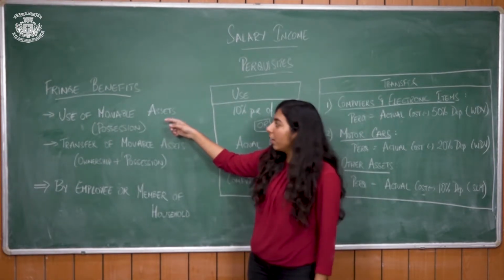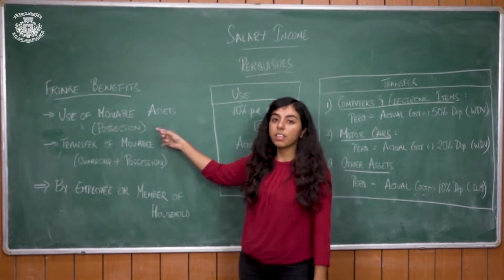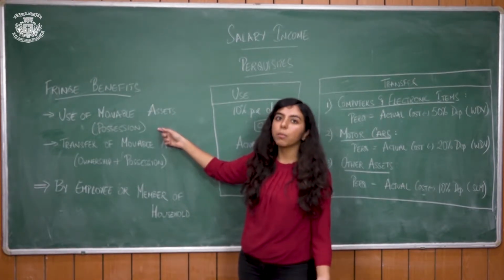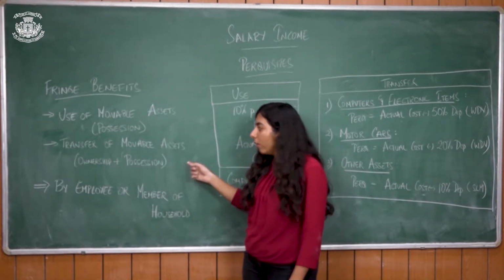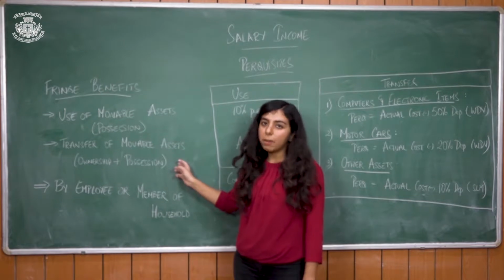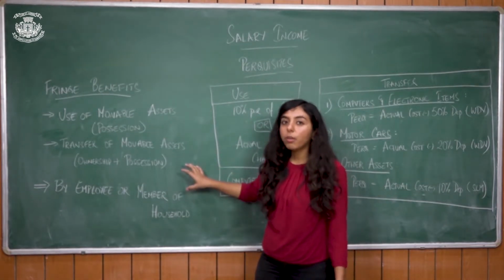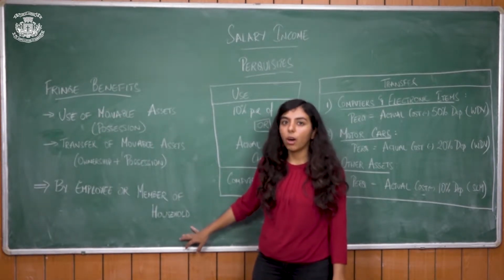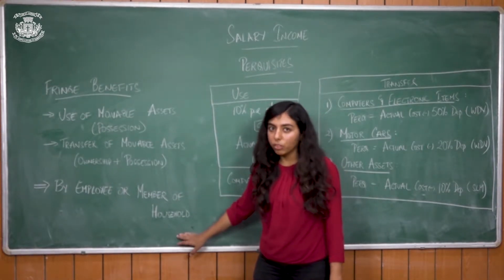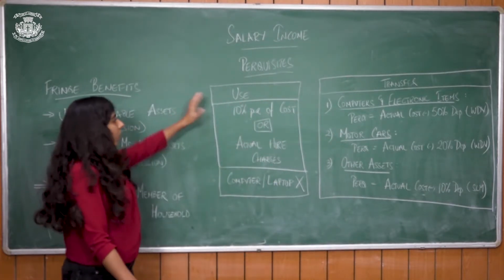The main ones are use of movable property. That is, if the employer is giving something to the employee to use, say a mobile phone, and or transfer of movable property, that is ownership plus possession. Whatever is being provided to the employee need not be used only by the employee. It can also be used by any member of his household. So it's applicable to both. Now the two types are use and transfer. Let's see how it's calculated.